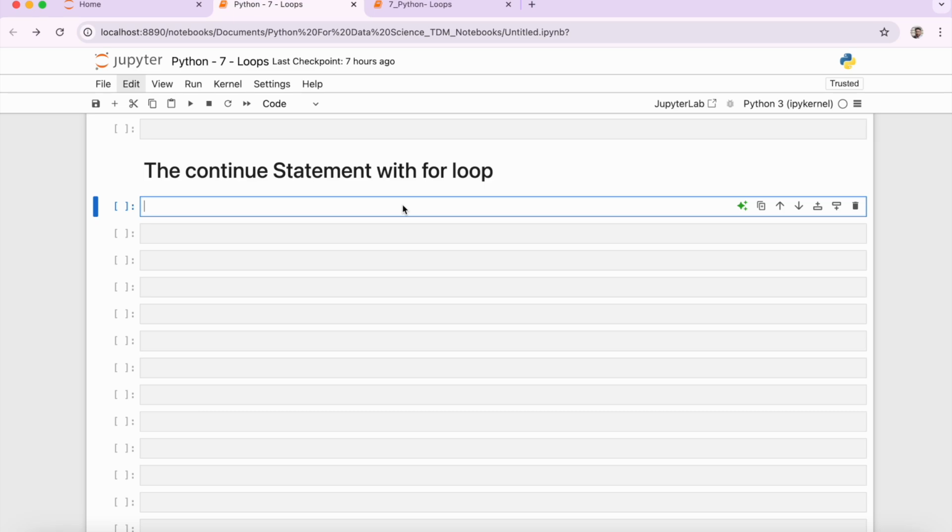That being said, let's talk about the continue statement with for loop. During program execution, the moment a break statement is found within the loop, the remaining statements within the body of the loop are not executed and the loop is exited. But when a continue statement is found within a loop, the remaining statements within the body of the loop are skipped. However, the loop is executed again and the condition in the loop is checked again to see if the loop should continue or be exited.